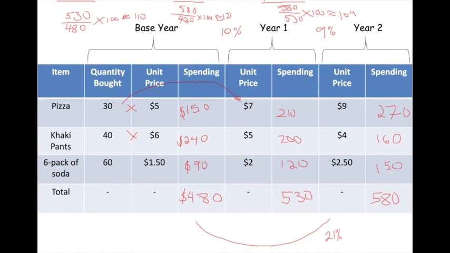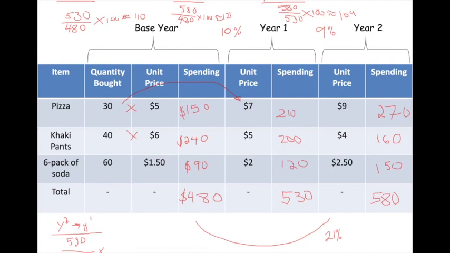Let's say we want to go from year two to year one. I need to reverse these numbers here. So now 530 goes on the top because I'm ending with year one, and year two becomes my base year. That's going to be 580. And we should get a lower percentage here. If we subtract it out, we'll get a negative number.